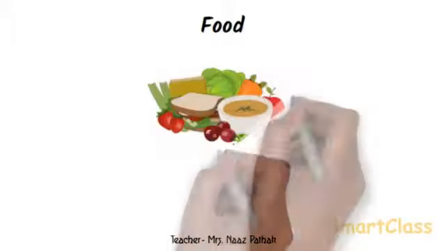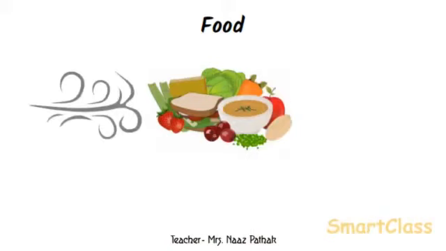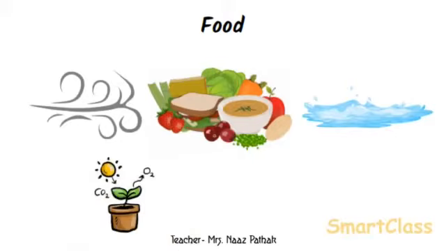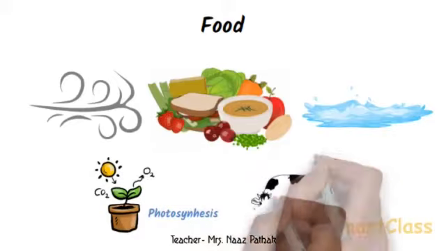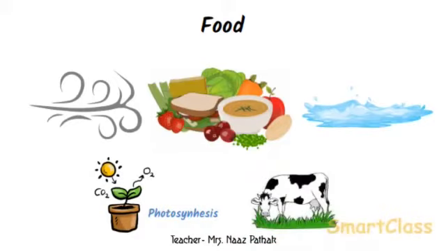Firstly, let us discuss food. All the living things need food to stay alive. They also need air and water, without which they will die. The plants make their own food by the process of photosynthesis. But animals obtain their food from plants or some other animals.